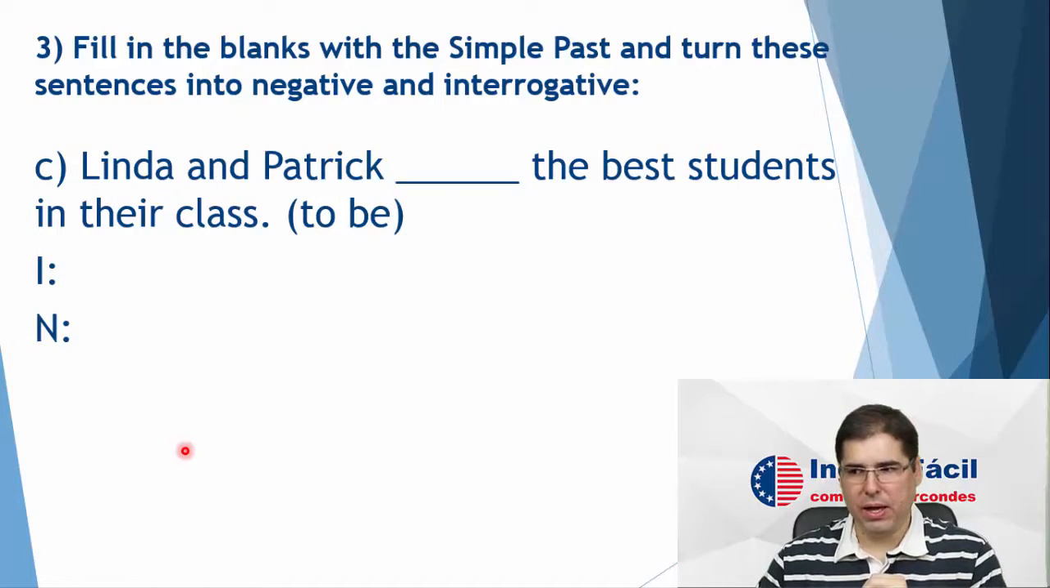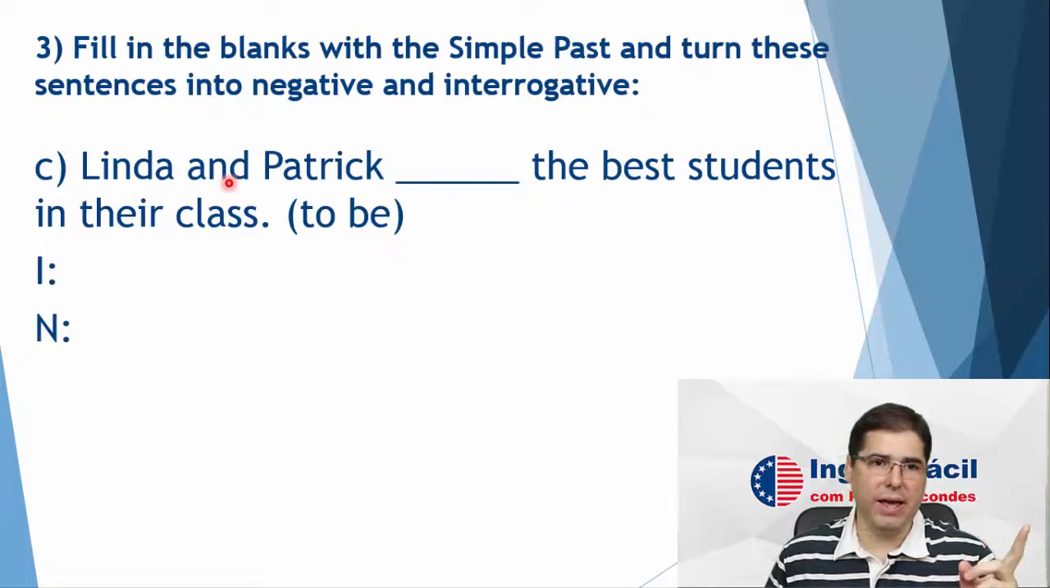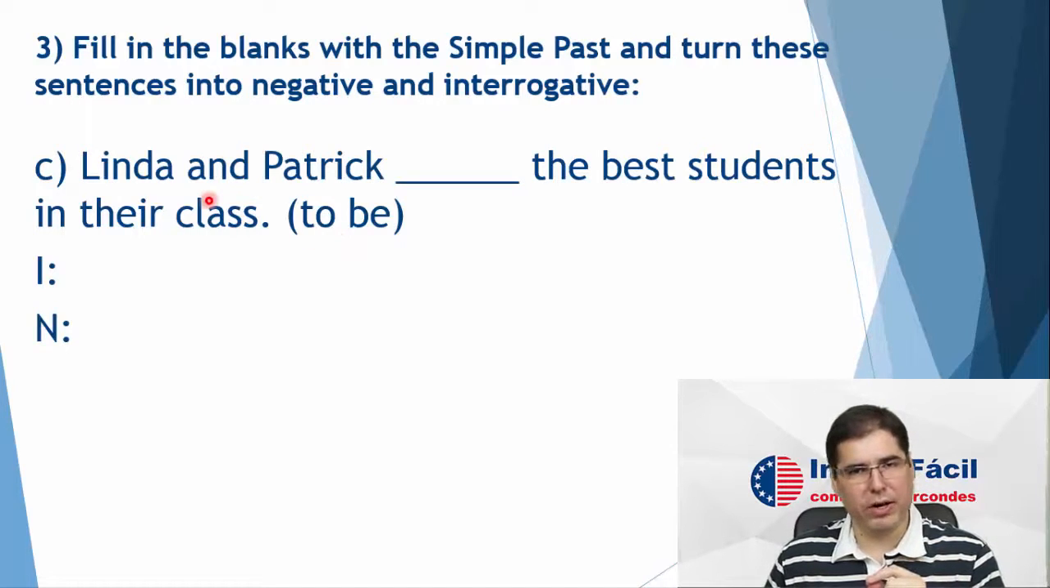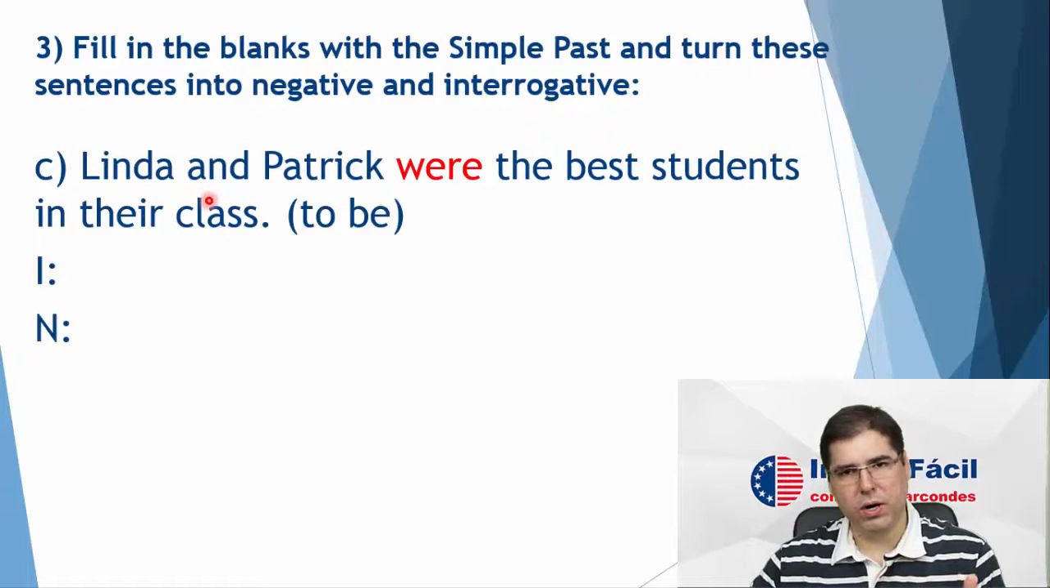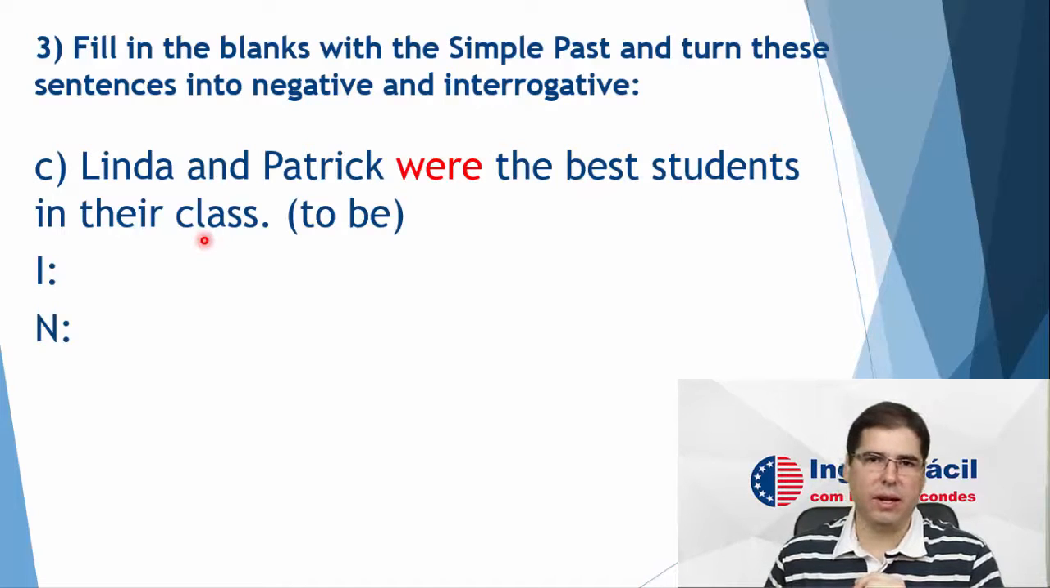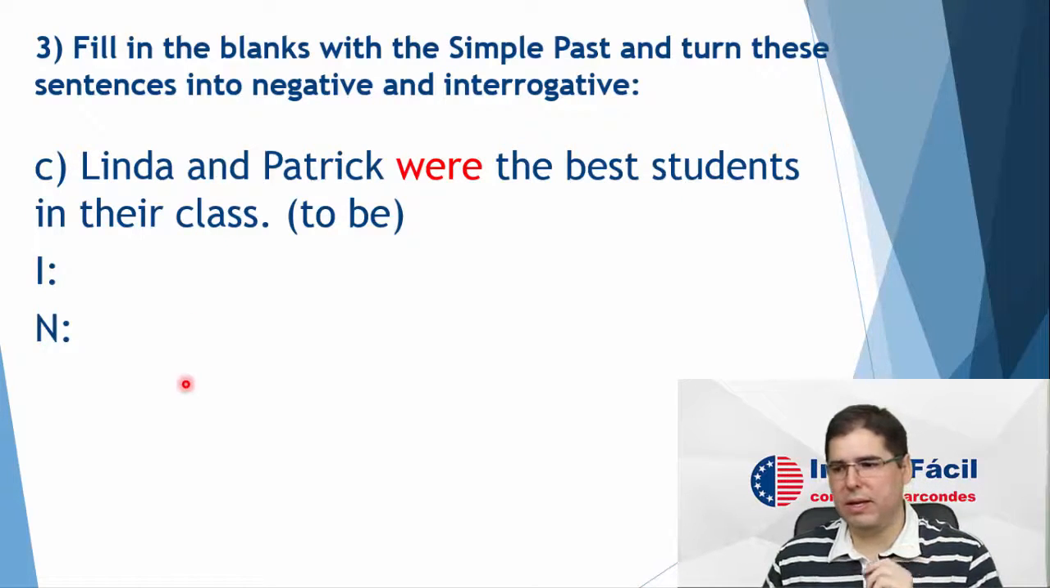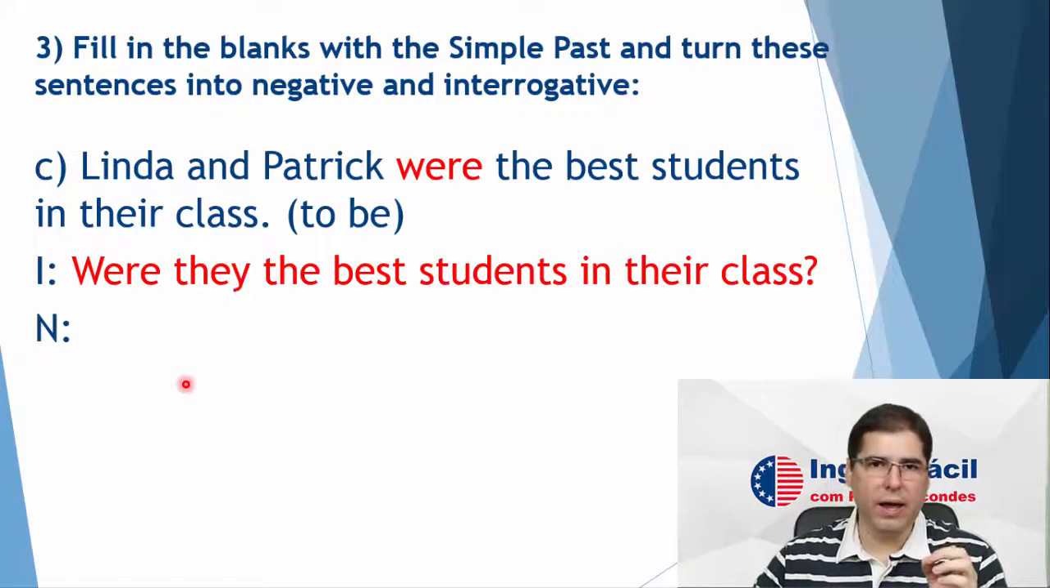Letter C. Linda and Patrick, and I want to use the verb to be. Linda and Patrick is the same as they. What is the conjugation of verb to be in the simple past for they? They were. So Linda and Patrick were the best students in their class. Now, question. Were they the best students in their class?